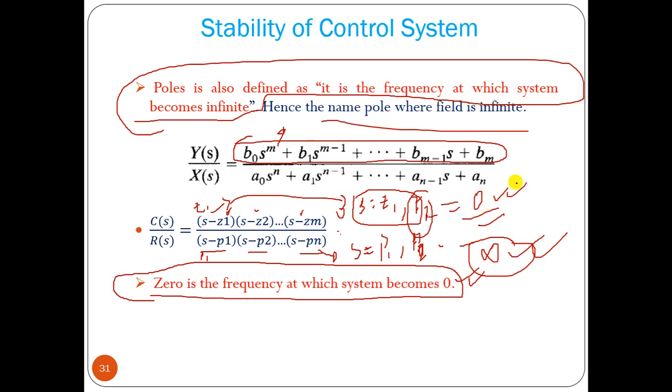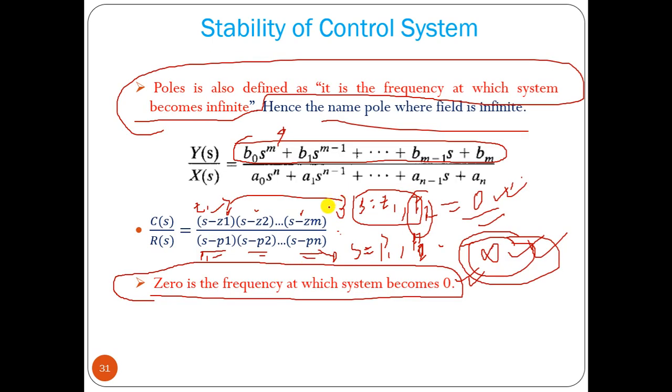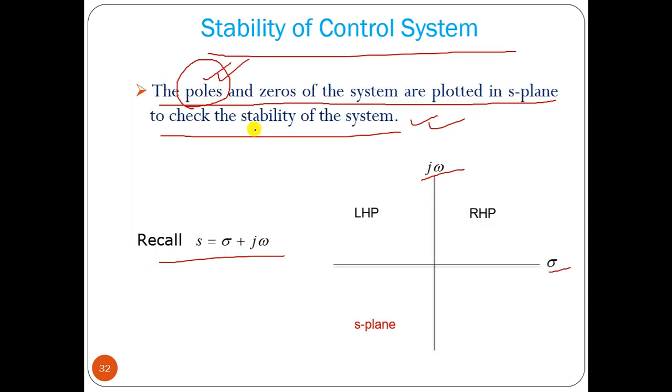Output 0 means there is no problem, the output is a constant. But output equal to infinity means it is unbounded. So poles are responsible for stability, because if you put a pole's value into the transfer function, your output becomes infinity. That's why poles are responsible for the stability of a linear system.